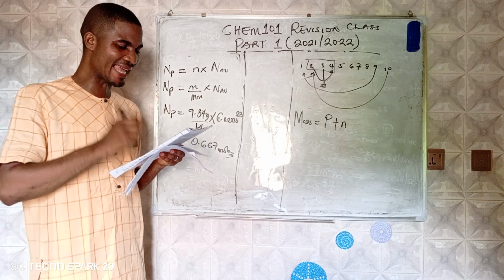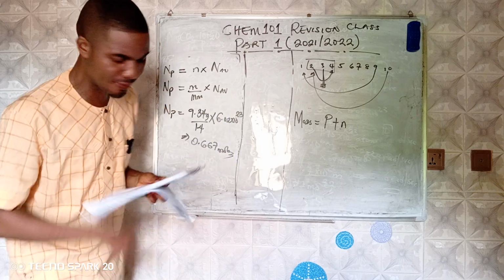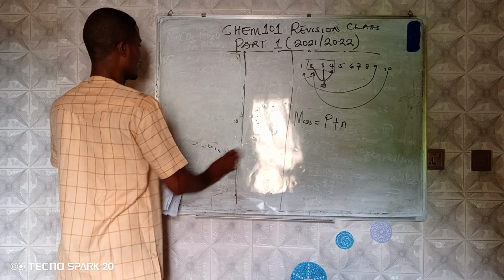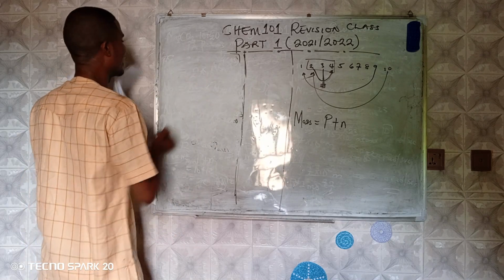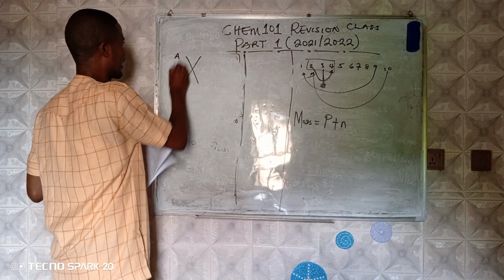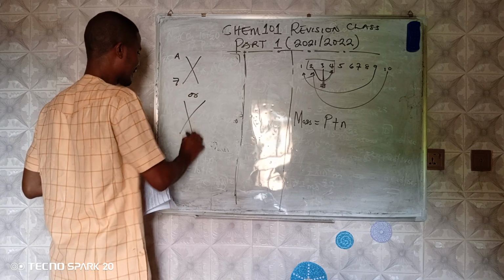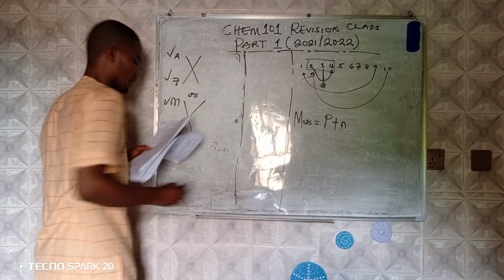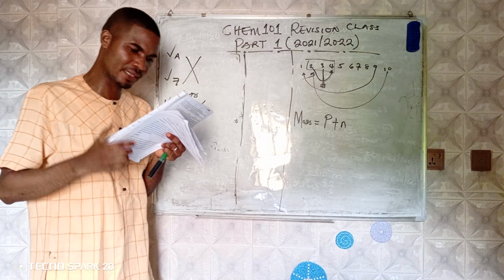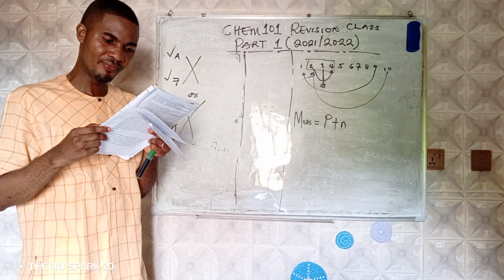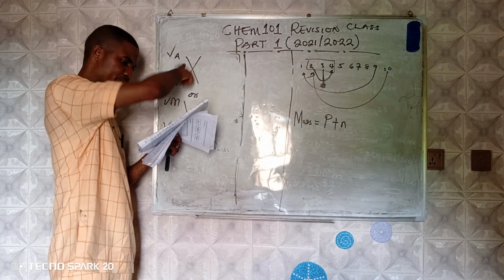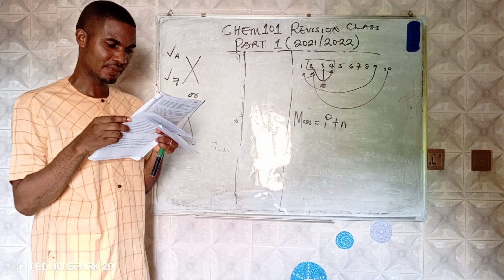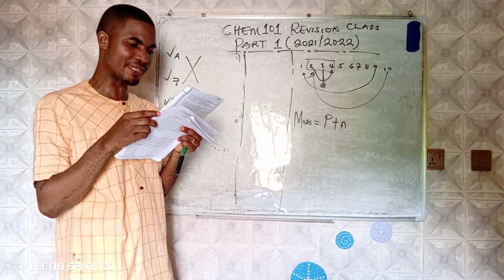The number of any element X can be represented. We have represented this before in this course. I say it can be represented as A over Z X, or I represent it as mass number and atomic number. This is the mass number, this is the atomic number. So if you look at the options there, that's option D.